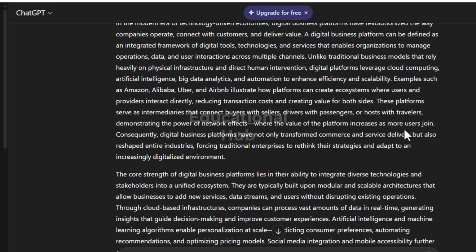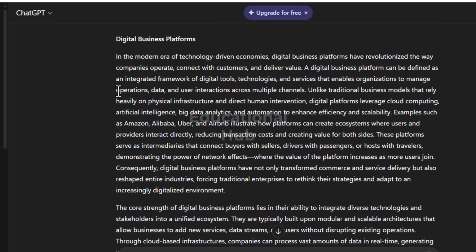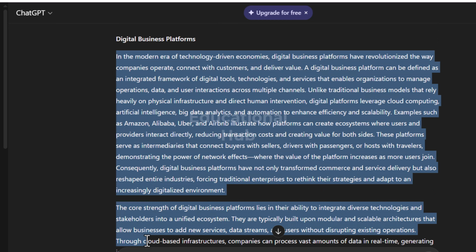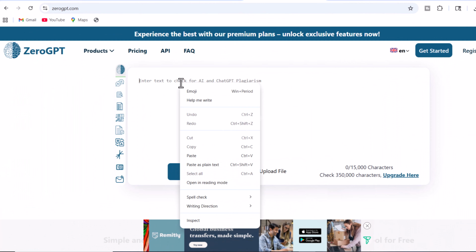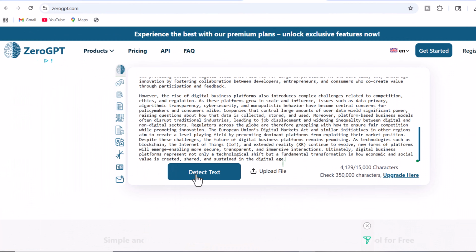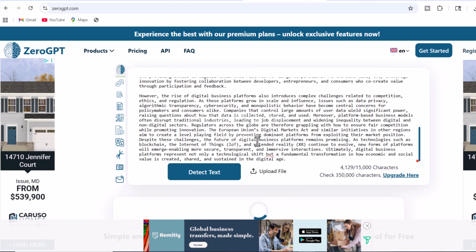I copied that text and checked it on Originality AI and Turnitin. Yes, I will use these two AI detectors for this video.